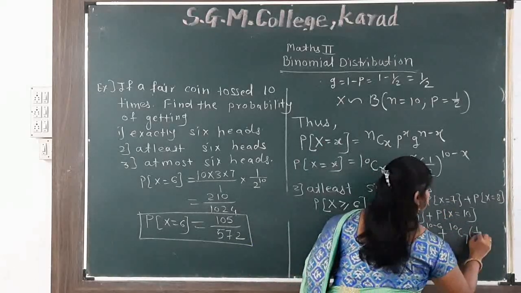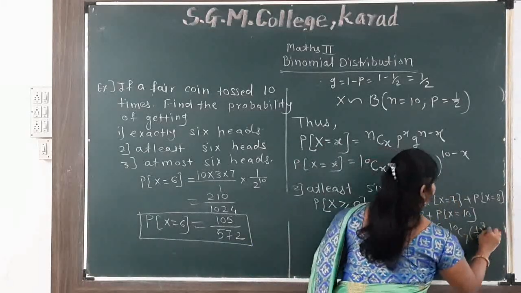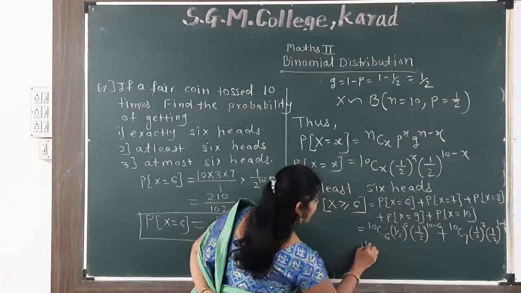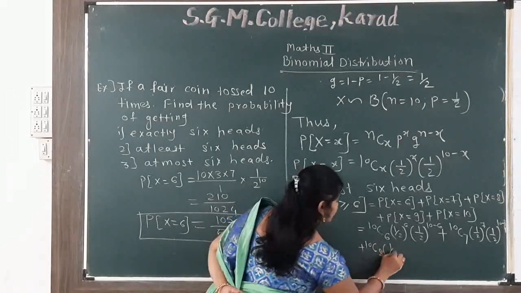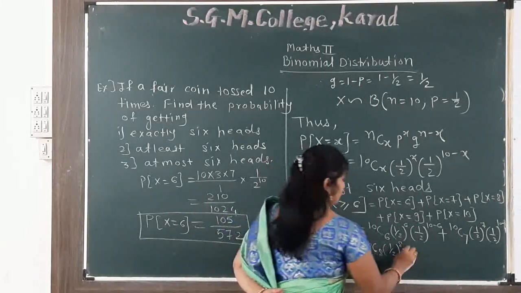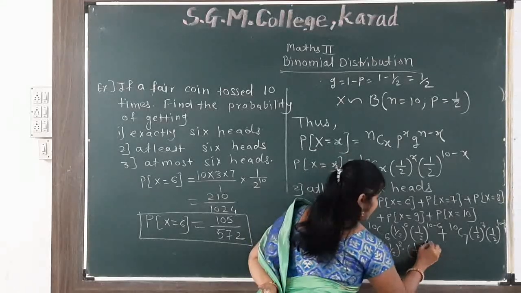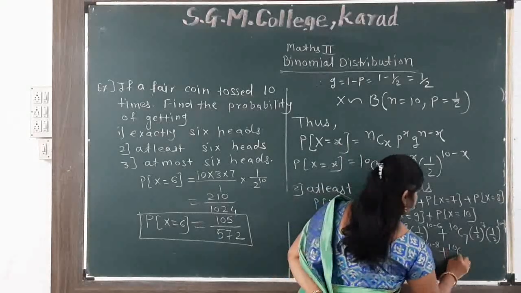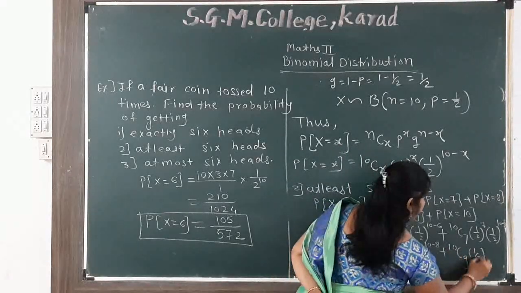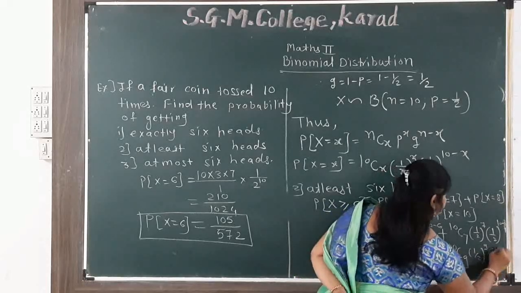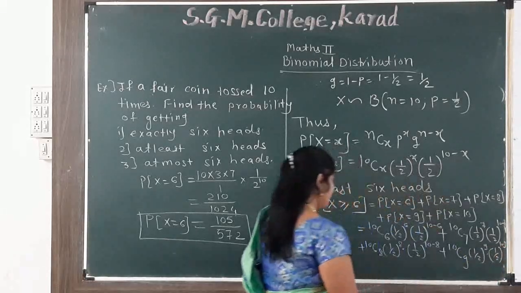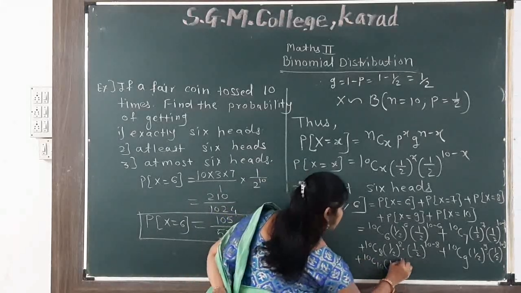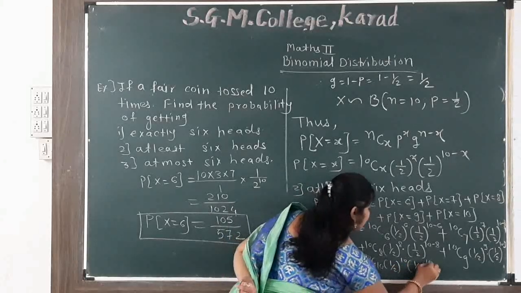So 1 by 2 raised to the power 7, 1 by 2 raised to the power 10 minus 7, plus 10C8, 1 by 2 raised to the power 8 multiply 1 by 2 raised to the power 10 minus 8, plus 10C9, 1 by 2 raised to the power 9 multiply 1 by 2 raised to the power 10 minus 9, plus 10C10, 1 by 2 raised to the power 10, 1 by 2 raised to the power 10 minus 10.